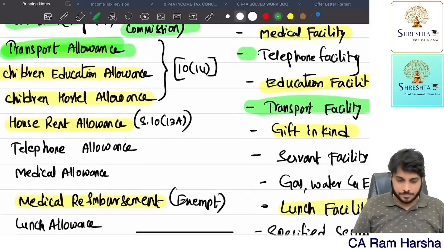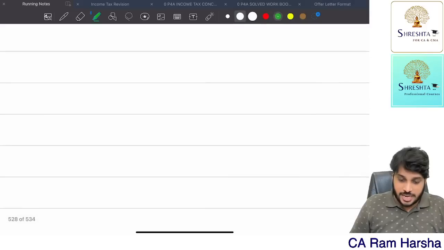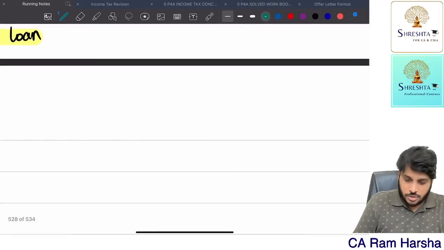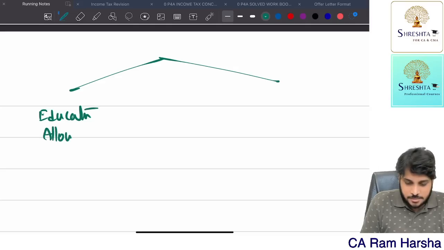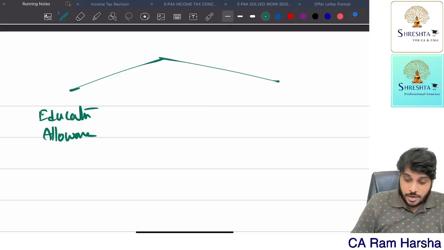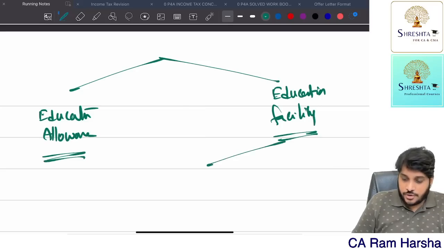Now next, children education allowance. What is this? An employee may get either education allowance, or the employer may give education facility. Suppose education facility is given to children of the employee.